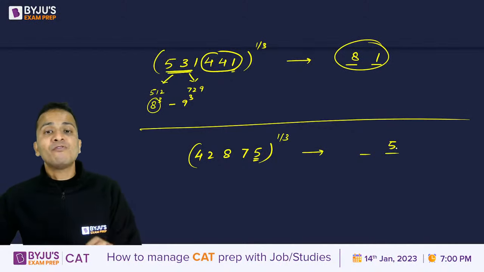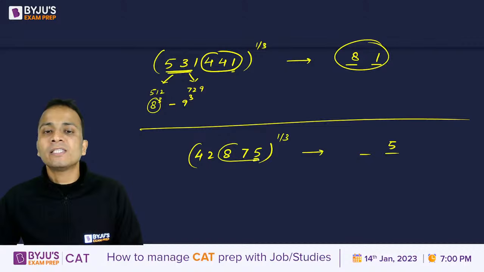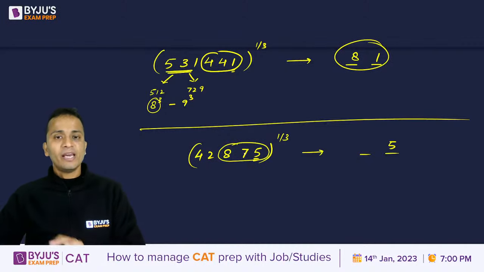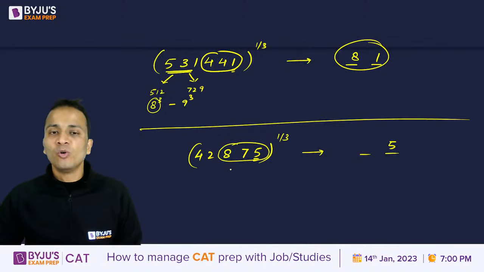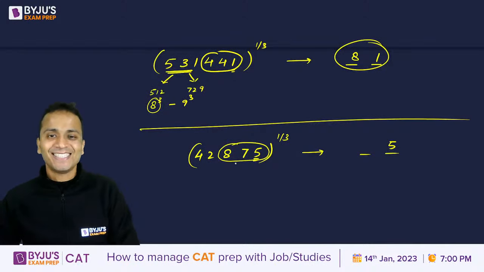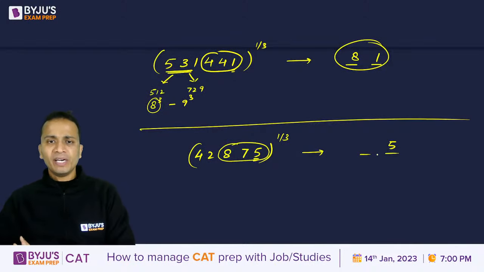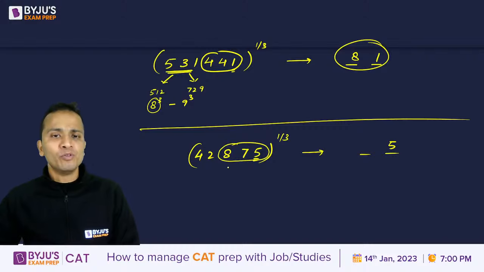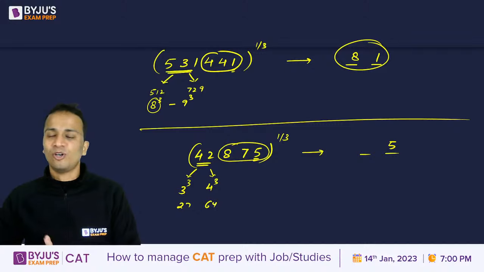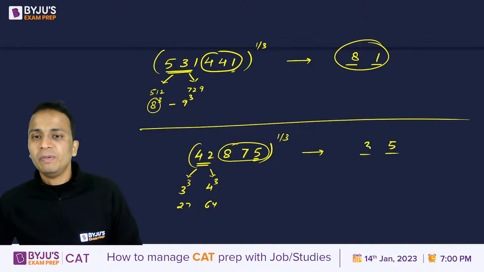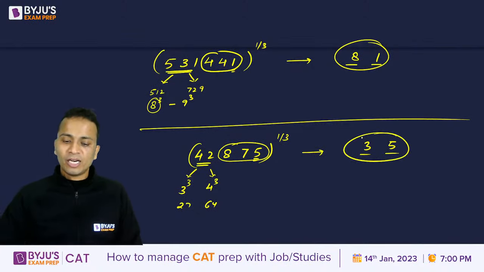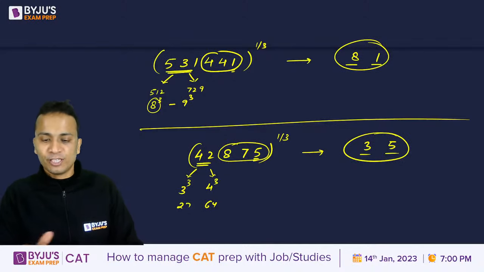Yes, LP, we have to ignore the last three digits in every case. Every time we'll have to ignore the last three digits, right? ठीक है. So यहाँ पे 5 unit digit बन गया, 875 remove कर दिया, 42 बचा. अब 42 किस किस के बीच में lie कर रहा है? 42 is lying between 3 cube and 4 cube, between 27 and 64. All right. So it will be 35 here. So 35 will be the final answer for this one.